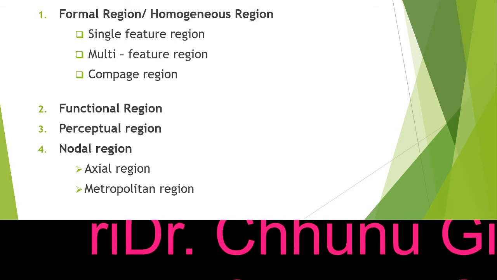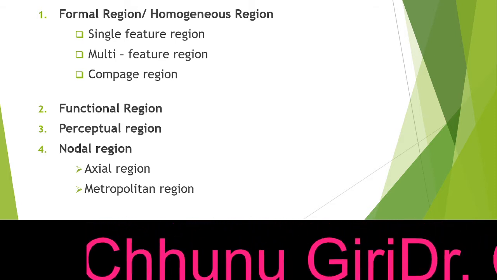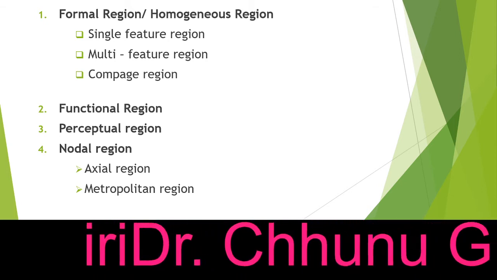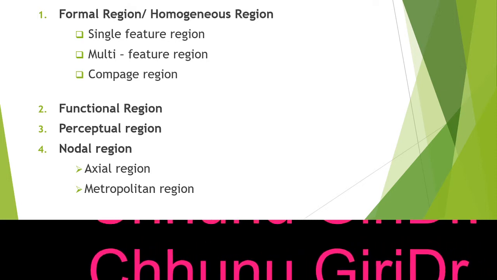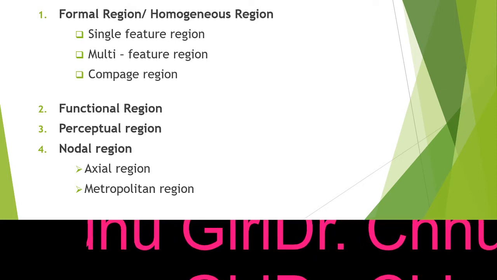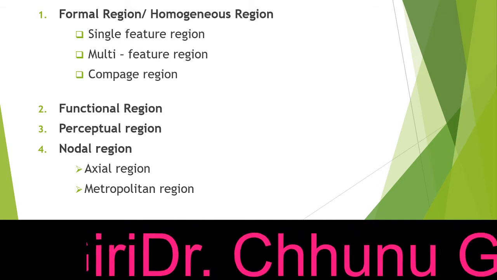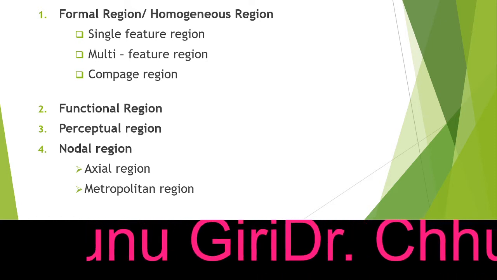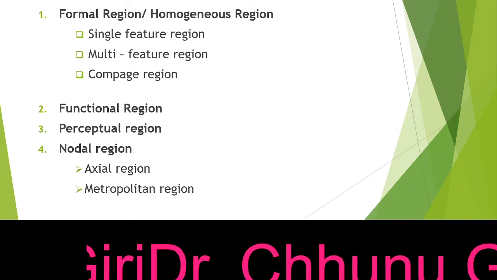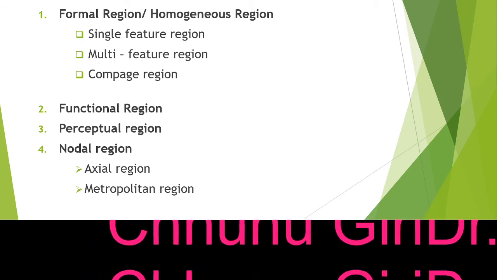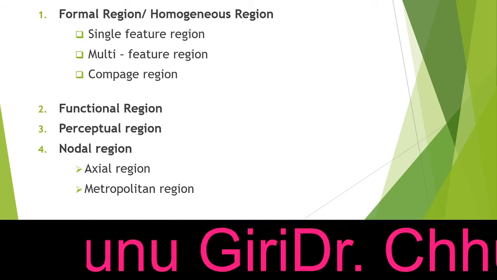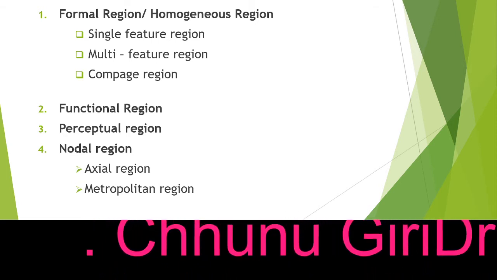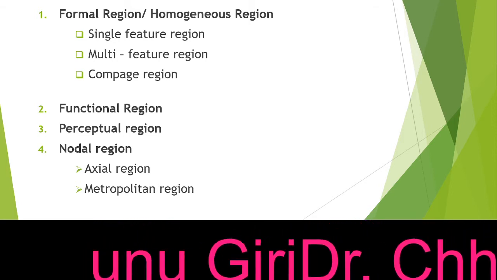Now, formal region has been divided into three sub-regions. The first is the single featured region, for example, mountain. Here we are dividing the area by one feature, that is mountain, plain, plateau. It is similar to the physical aspect. Likewise, multi-feature means tundra region, taiga region, tropical region, where we are not considering single aspects. Mountain is a single feature zone, whereas tundra is a region.